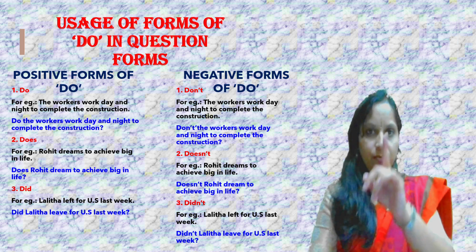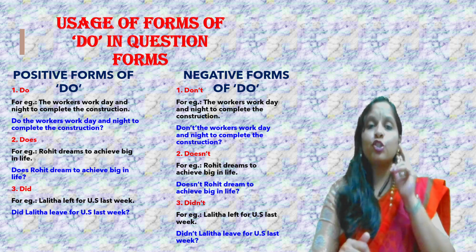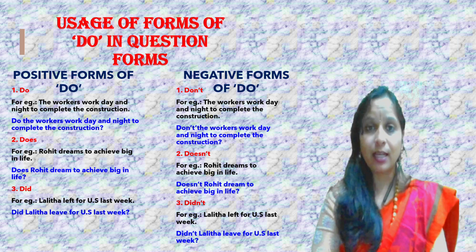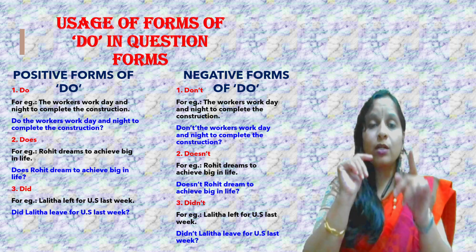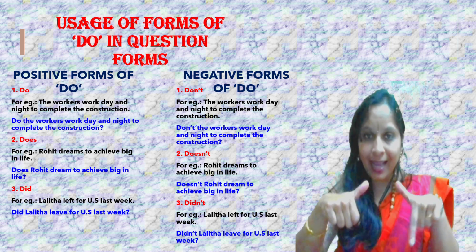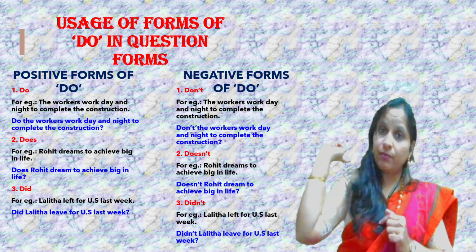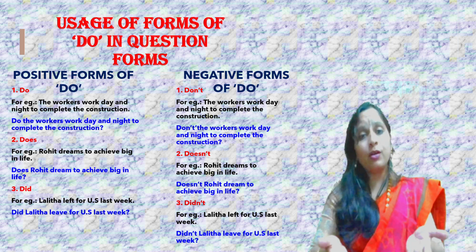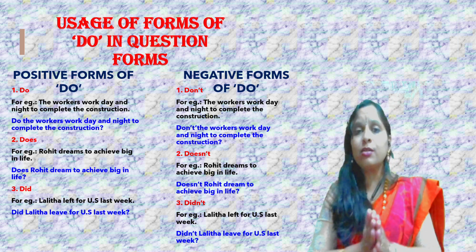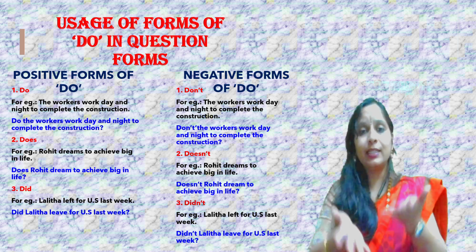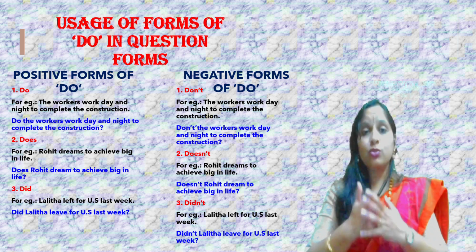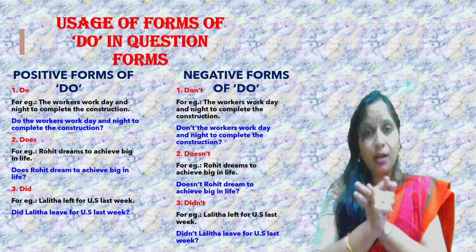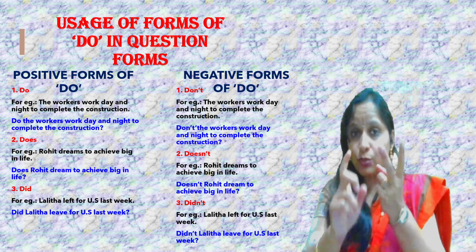Second thing, check the tense in that sentence. Workers work. I have not mentioned worked. I have mentioned work. So is it in present tense or past tense? Obviously it is in present tense. So two conditions are met, or you are aware of these two conditions.